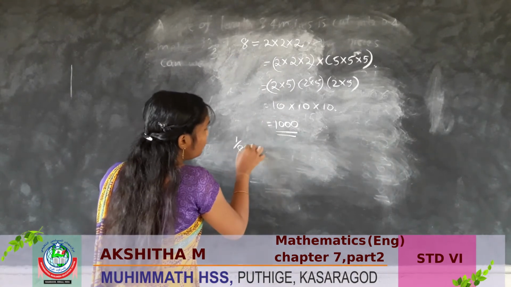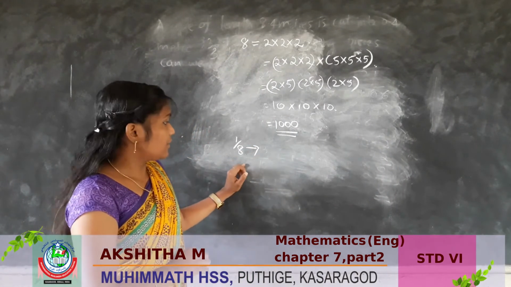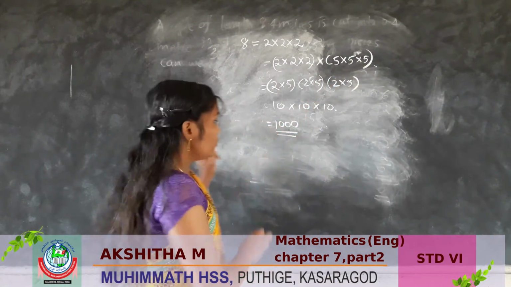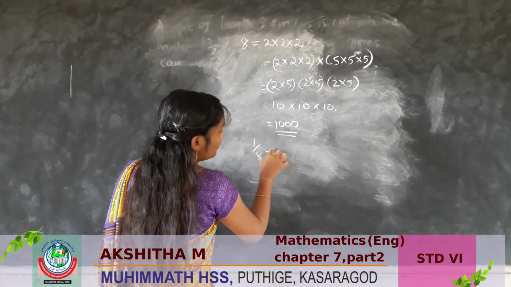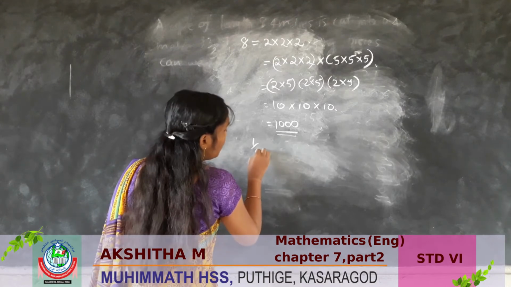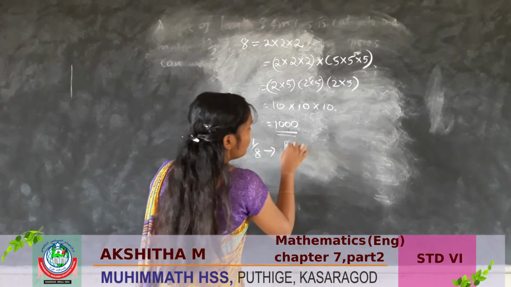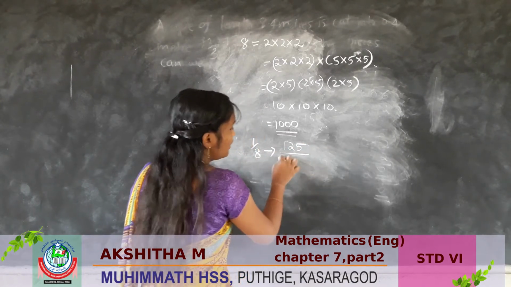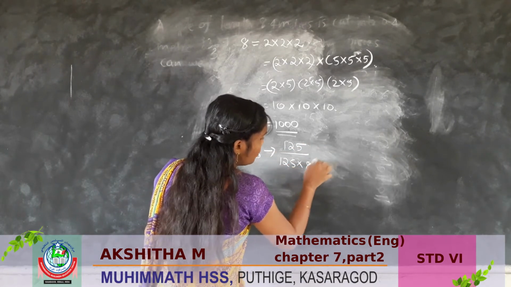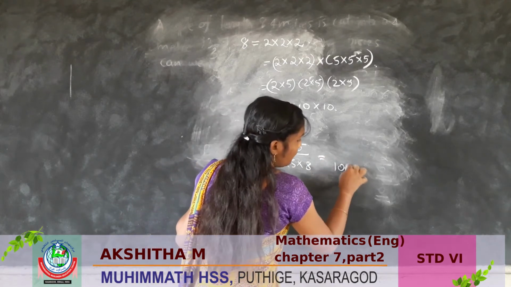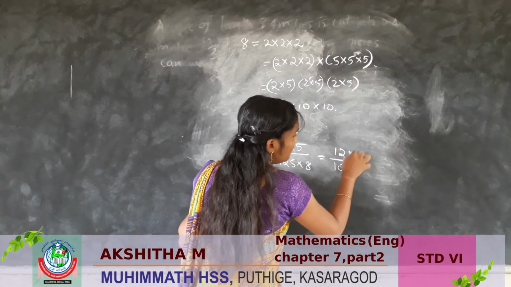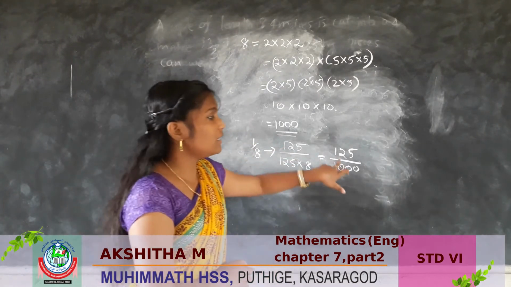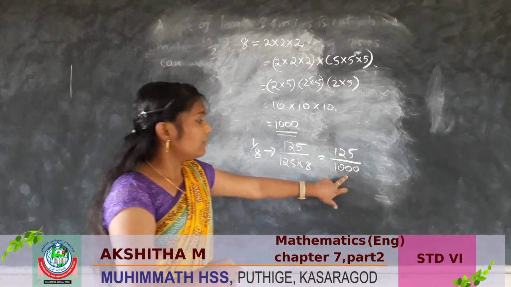So here we have to find out 1 by 8. Here 5 into 5 into 5 is 125. So 1 by 8 we can write 125 by 1000, since 8 into 125 is 1000.